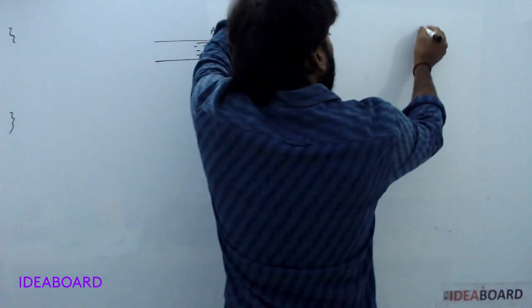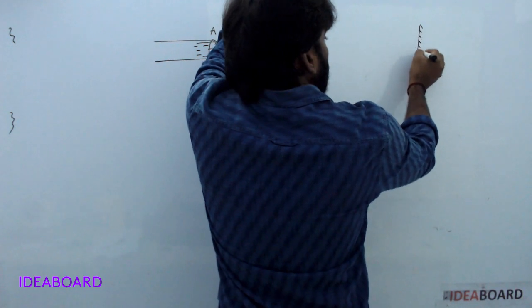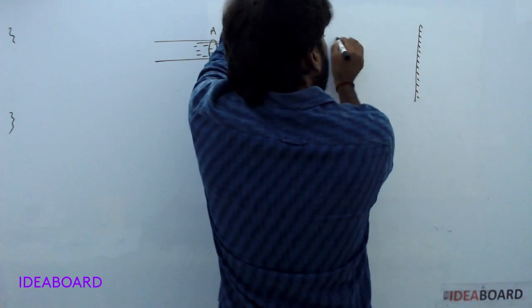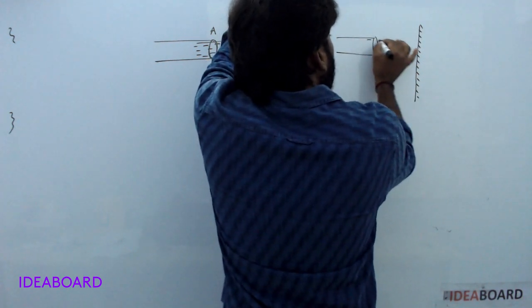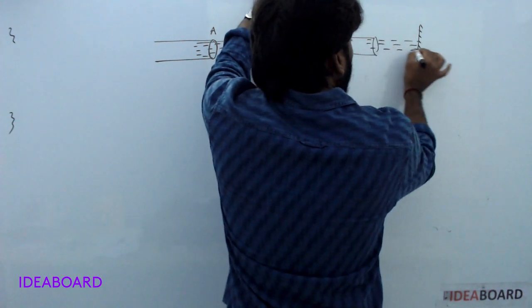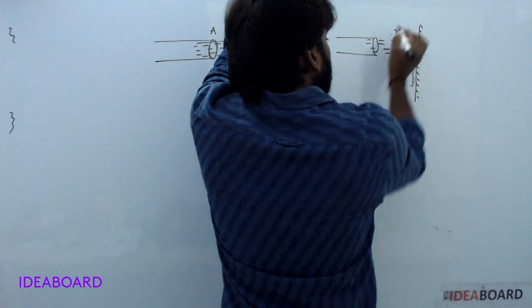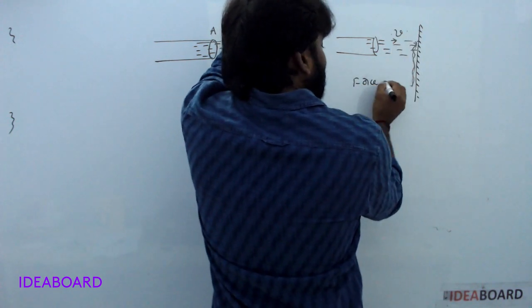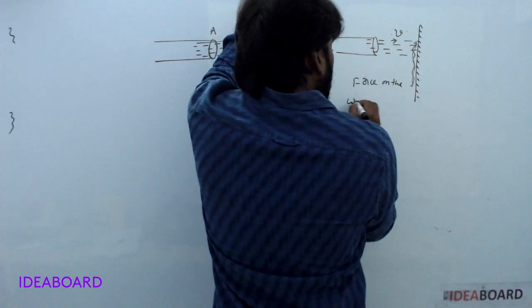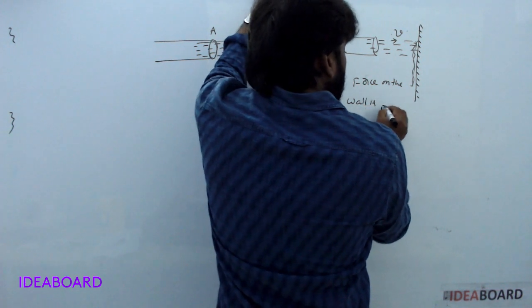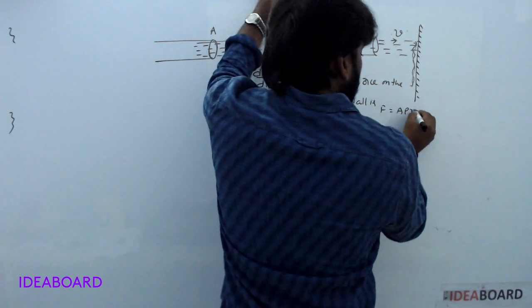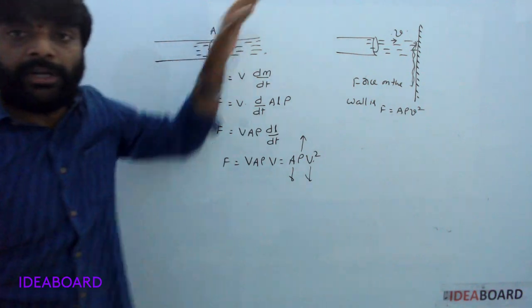Now, here it is a wall. The pipe ejects the water on the wall and it stops, with velocity v. The force on the wall is F is equal to A rho v square.